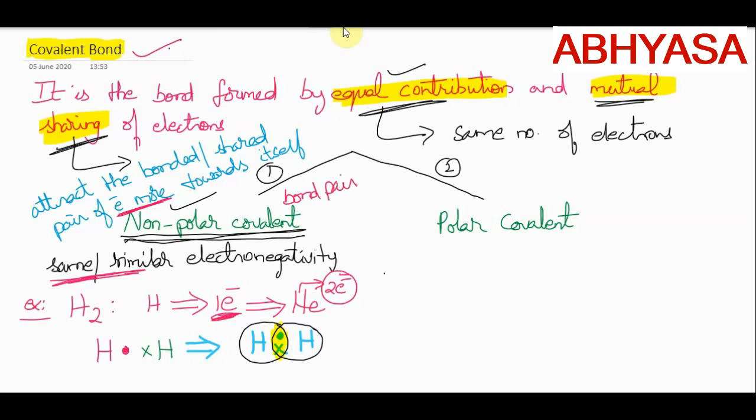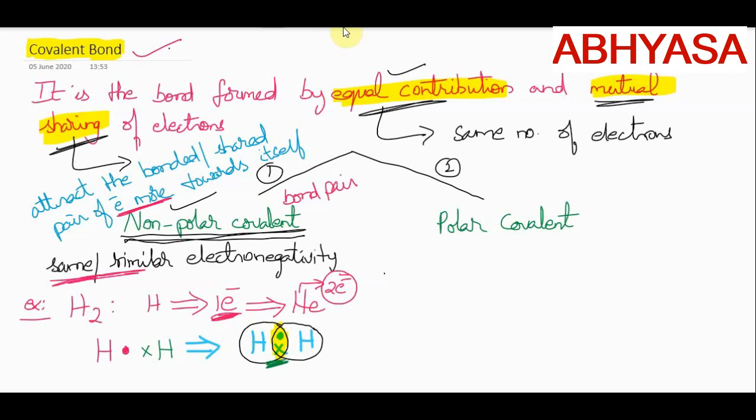As both the atoms which are involved in bonding are the same, they have the same properties. So they will attract this electron pair equally. This electron pair lies exactly at the center and is attracted equally by both of them.